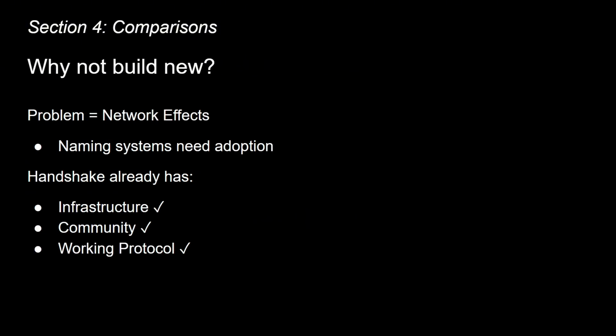Now, why not just build a new protocol specifically for AI agents? Here's why that's wrong. Naming systems have powerful network effects. The value is proportional to the adoption. Handshake already exists with infrastructure and community. Building something new means starting from zero.